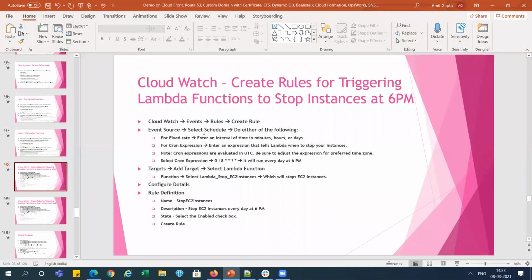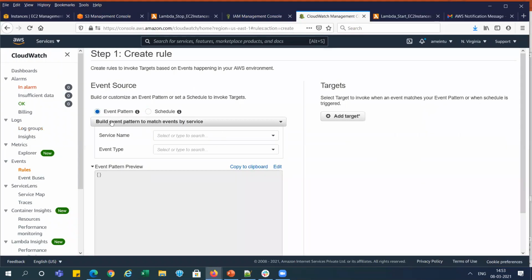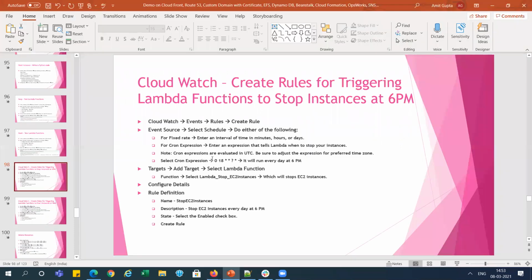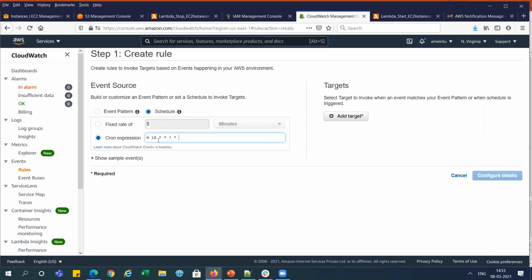So for the event source, we select schedule, because we are going to schedule it. The first option is fixed rate. It means every 5 minutes it will run, but we don't require it every time. Instead of 5 or 10 minutes we can put hourly or daily basis. If you want to stop that instance at 6 p.m. in the evening, we will use the cron expression, right? For that expression we need to put 6 p.m. You can see this is 6 p.m.